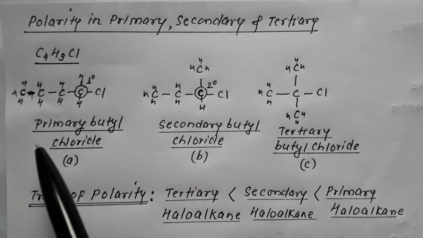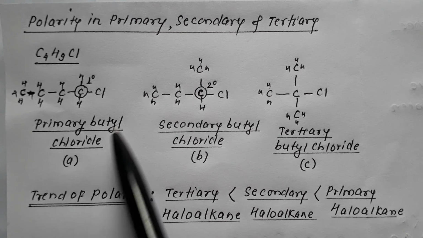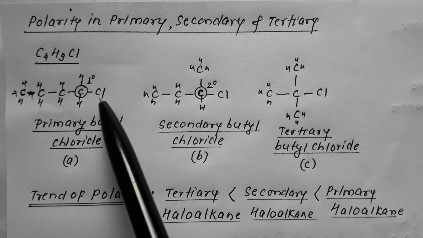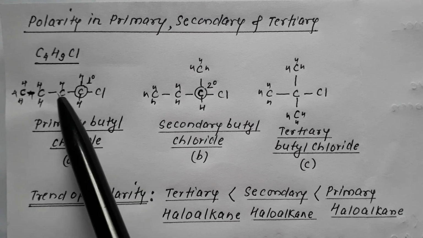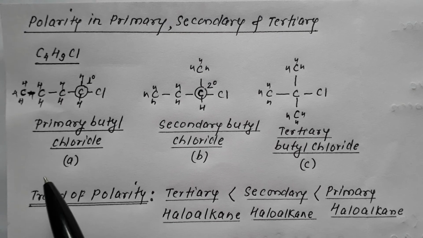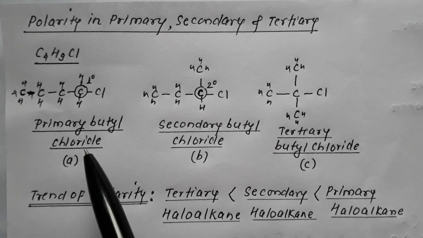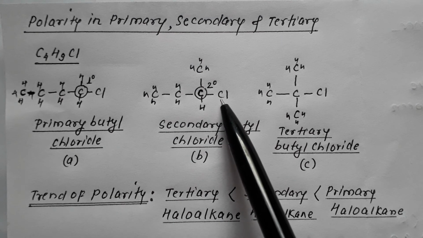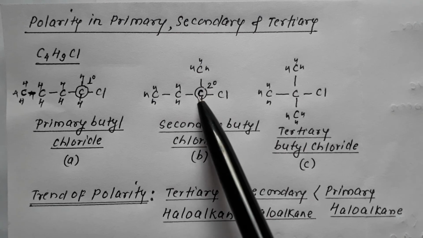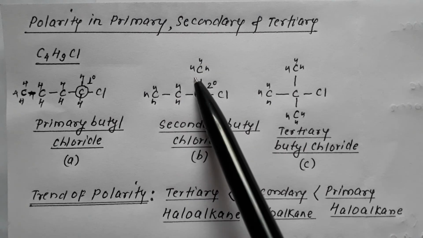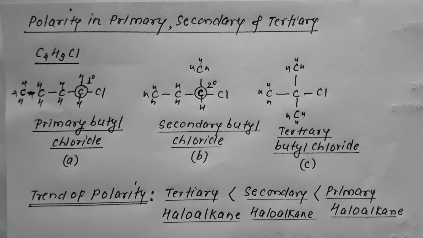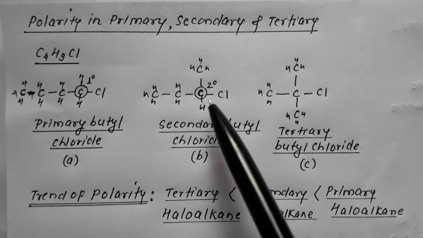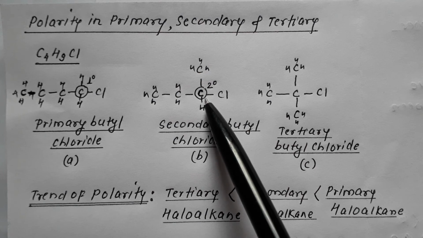CH3CH2CH2CH2Cl. This is termed as primary butyl chloride. Reason: the carbon having chloro to it has only one carbon atom attached, two hydrogen, one carbon. Therefore this is primary butyl chloride. This is again C4H9Cl, the carbon to which Cl is attached has two carbon atoms attached, therefore this is secondary butyl chloride.